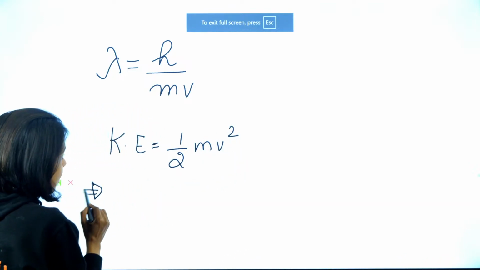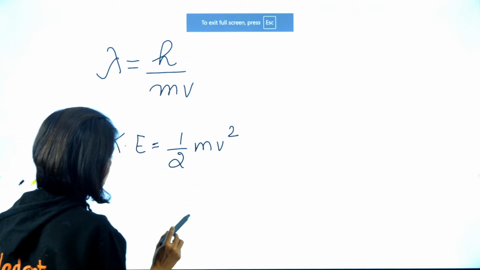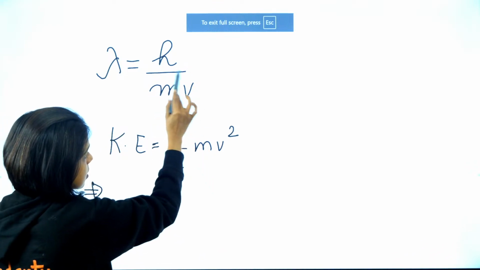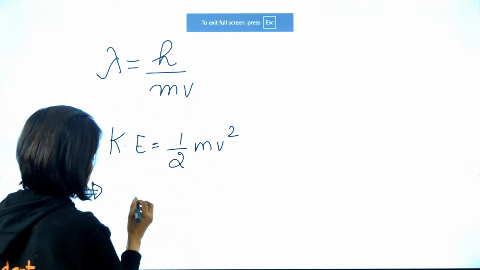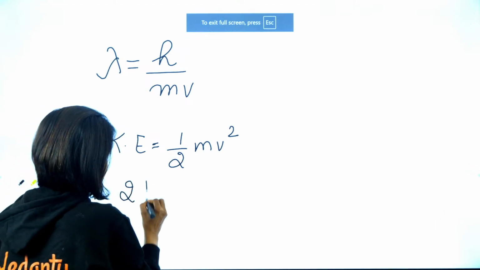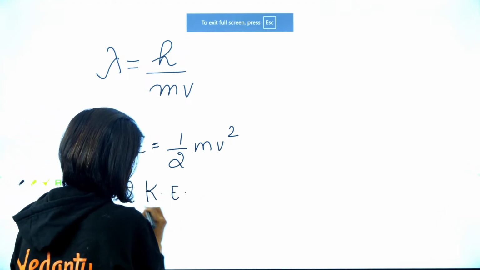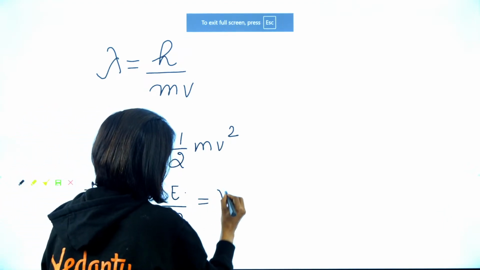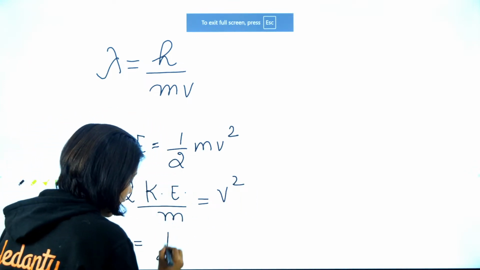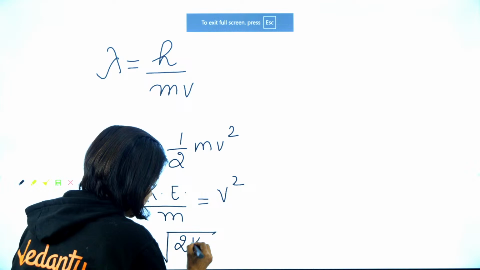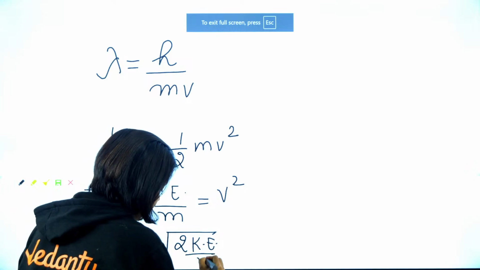So 2KE by m is equal to v square, or v is equal to under root of 2KE by m.